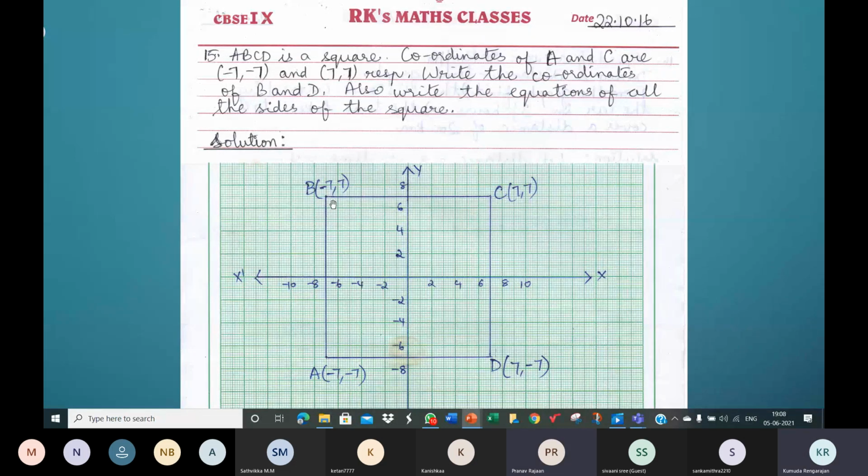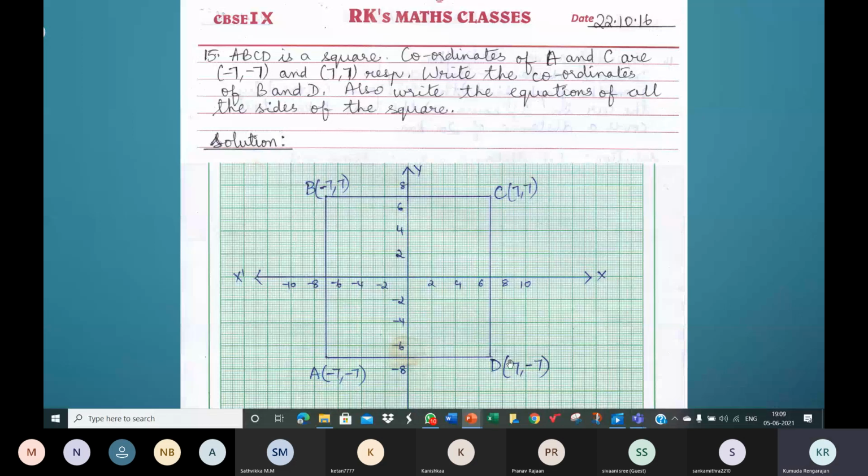The coordinates of B and D will also have the same numbers 7 and 7. Only change will be in the sign because they lie in different quadrants. Now, when you're marking in the second quadrant, x-axis negative side, y-axis positive side. So the x value will be negative, minus 7, and the y value will be positive, plus 7. So you should mark minus 7 comma 7 in the second quadrant.